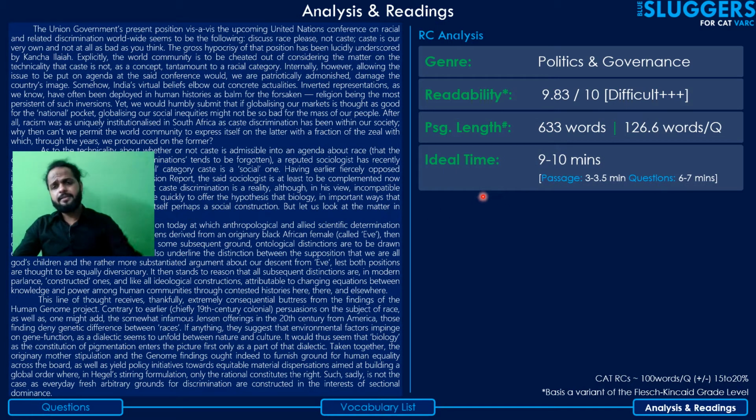Ideal time. I've also mentioned the ideal time to read the passage here. This is the maximum amount of time that you should take. If it is less than this, that's good, so long as it doesn't hamper your comprehension. And this is the maximum amount of time you should take for solving the questions, the total ideal time for solving the passage. Again, this is with respect to the time you'd be expected to take in your exam conditions on the D-Day.